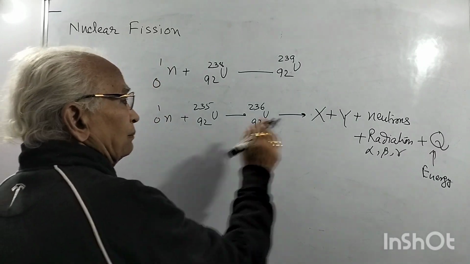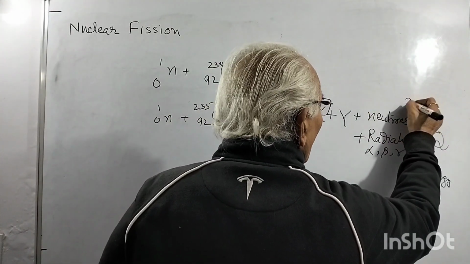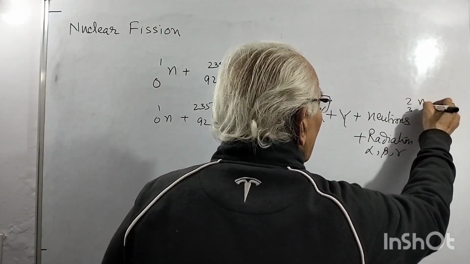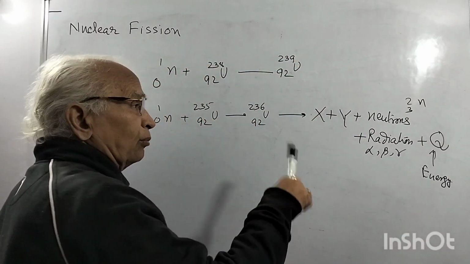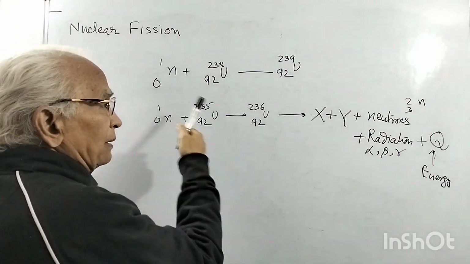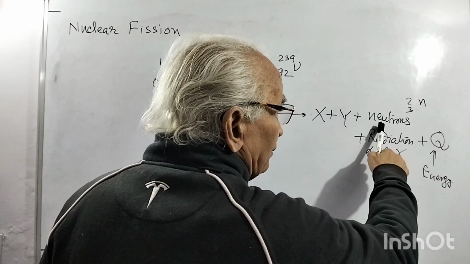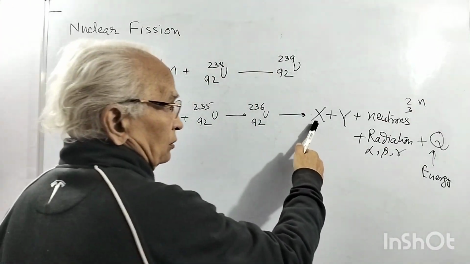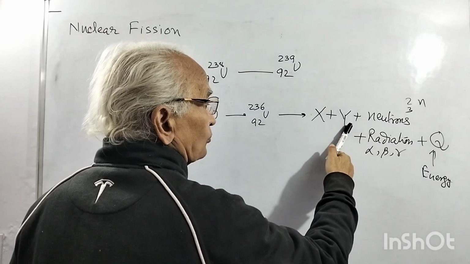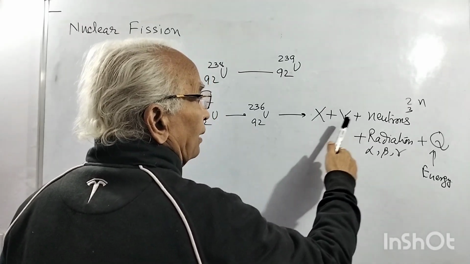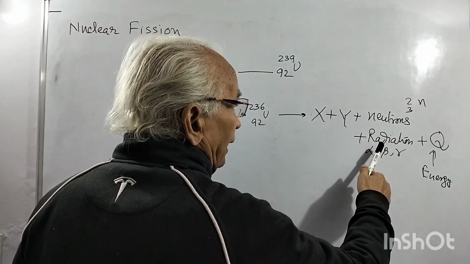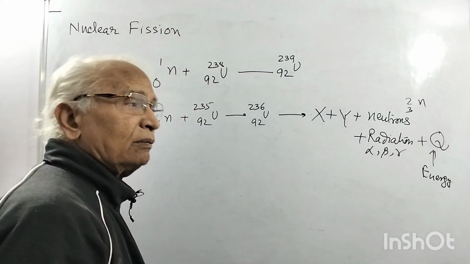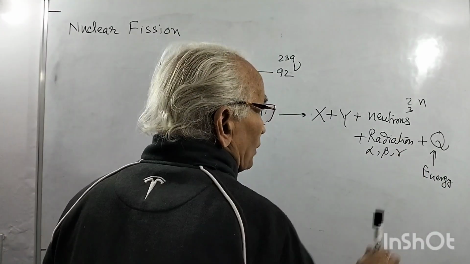Neutrons means it may be 2 or 3, more than one neutron. One neutron is absorbed and we get 2 or 3 neutrons after this. So different combinations of medium weight nuclei plus more neutrons, radioactivity, and energy.